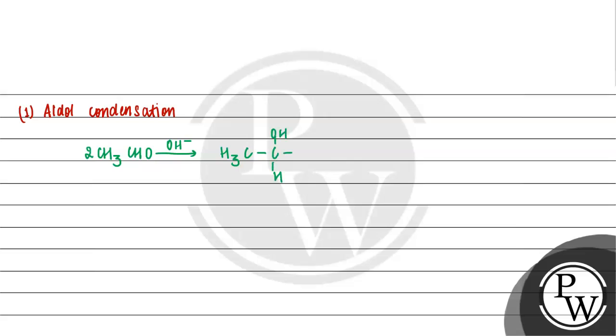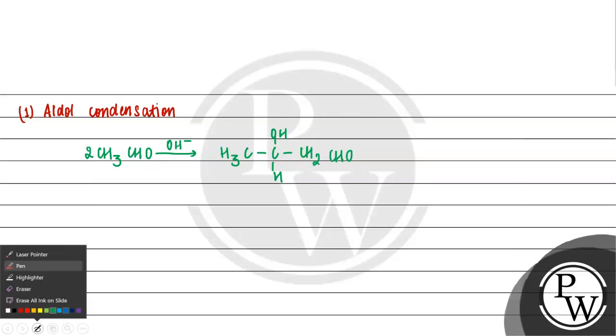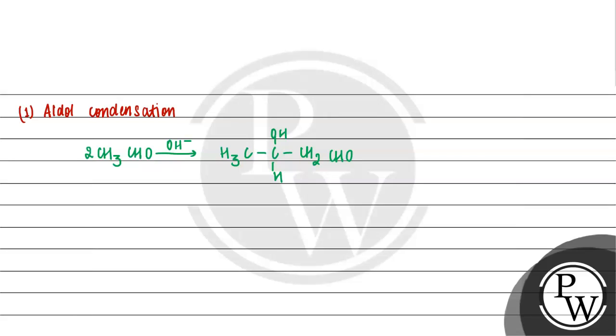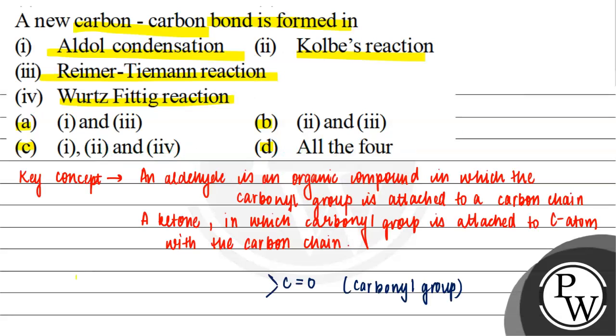OH, H, CH2, CHO. We can clearly see over here the number of carbons have increased. So new carbon-carbon bonds are formed. So हमारा aldol condensation is an example where new carbon-carbon bond is formed.